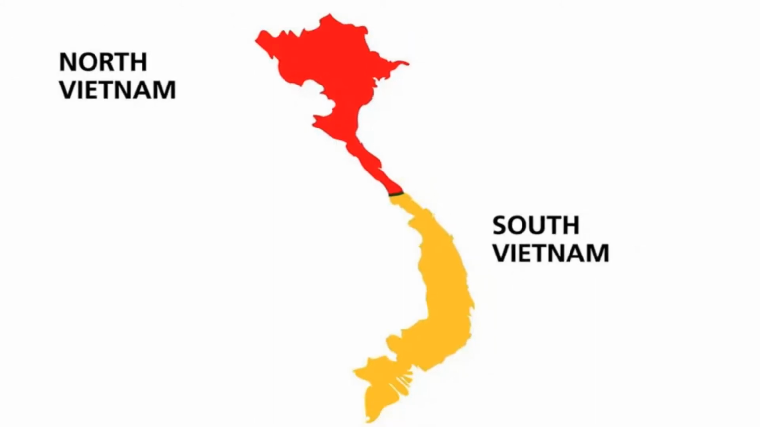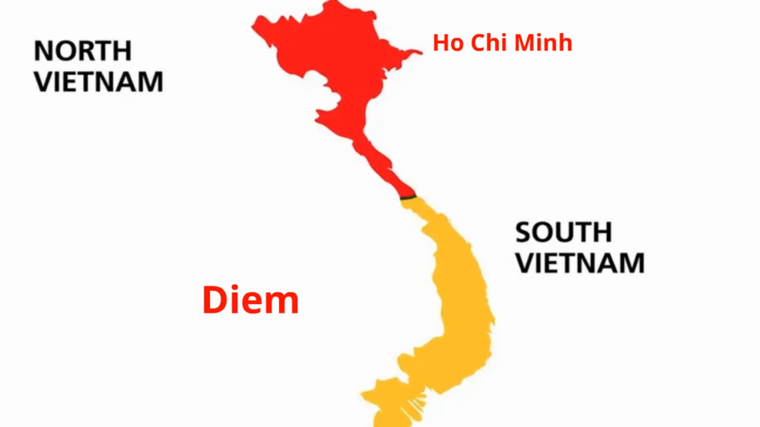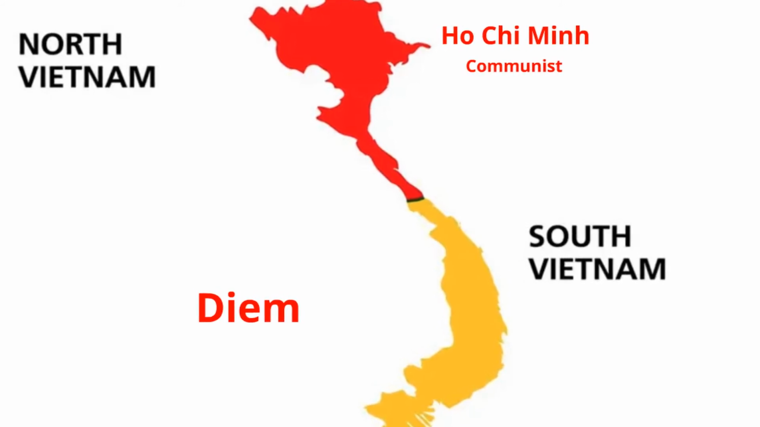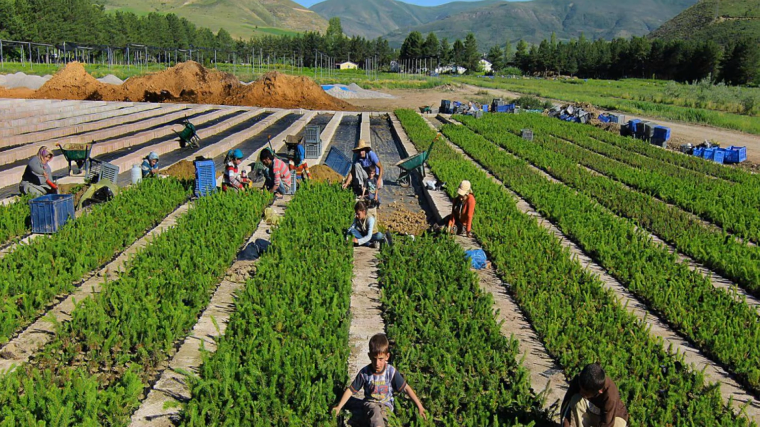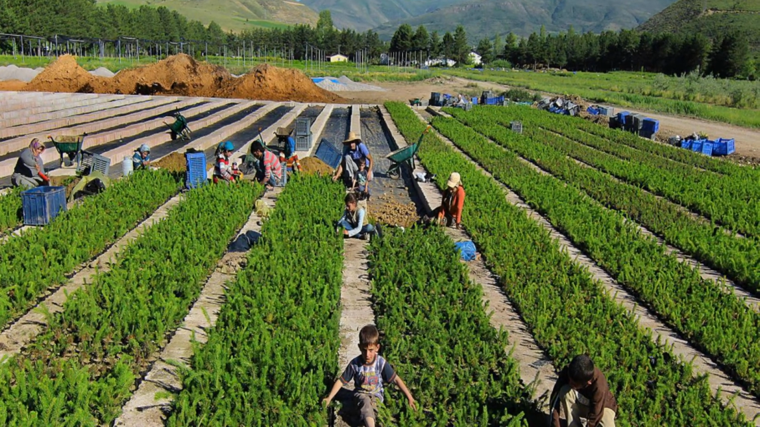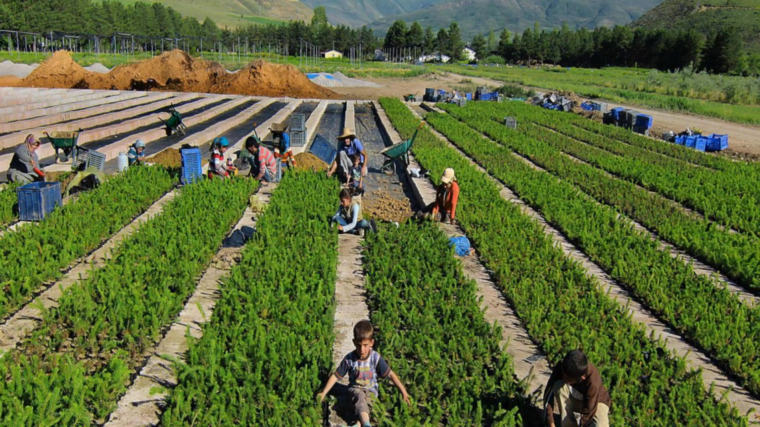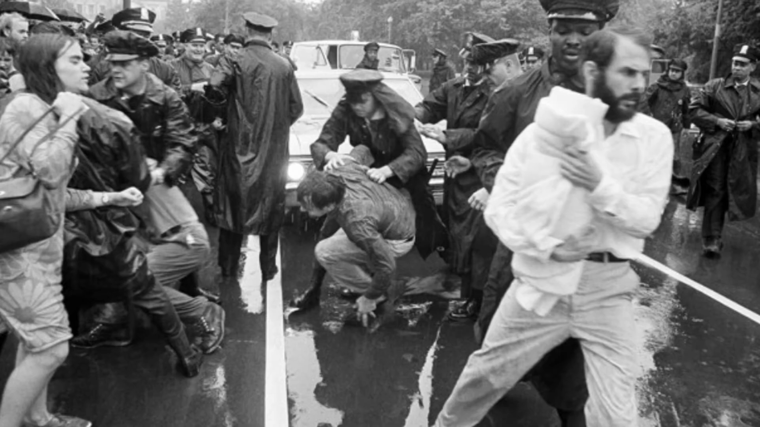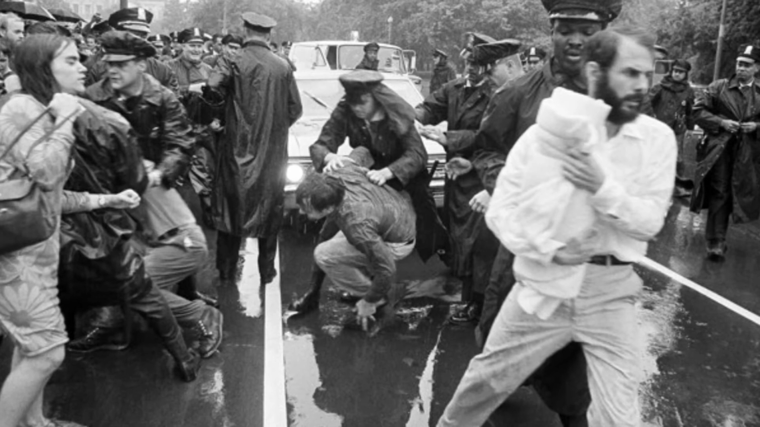In the 1956 elections, Ho Chi Minh won the North Vietnam elections, and Diem won the South Vietnam elections. Ho Chi Minh ruled North Vietnam with communist policies, and Diem ruled South Vietnam with democratic policies. The main source of income for Vietnam is agriculture. In North Vietnam, per Ho Chi Minh's rules, the farmer who farms the land will own the land. Hence, poor people could own the lands. But in South Vietnam, Diem gave the lands to the rich people and asked them to pay taxes on the agricultural income from their lands.